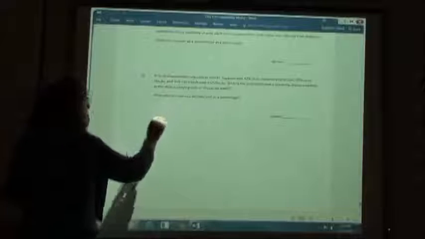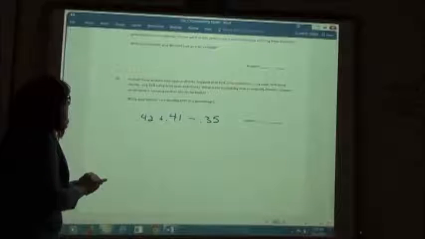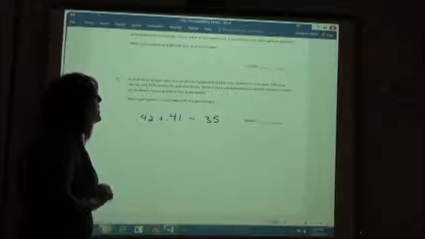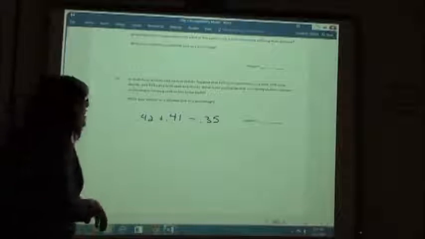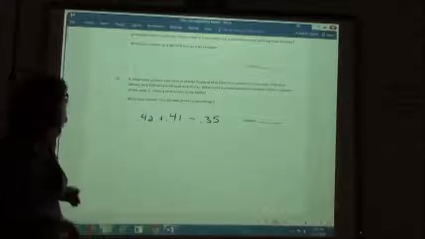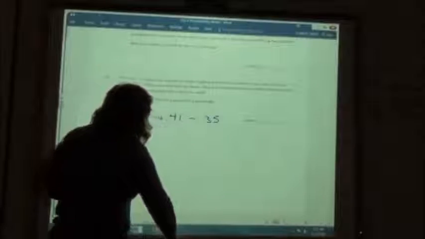So what are we going to do to solve this? Just because I don't know where that cut off, I'll just go back to the beginning of this one. A retail shop accepts only cash or checks. Suppose that 42% of its customers carry cash, 41% carry checks, and 35% carry both cash and checks. What's the probability that a randomly chosen customer at the shop is carrying cash or checks or both?